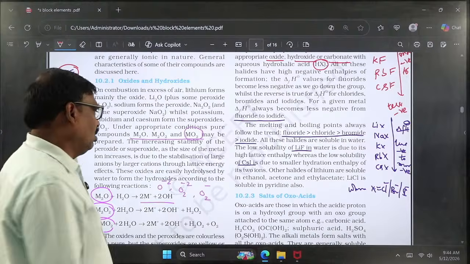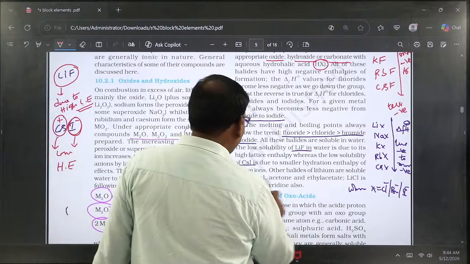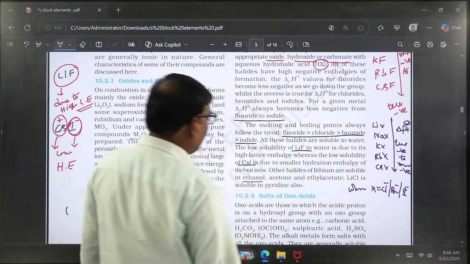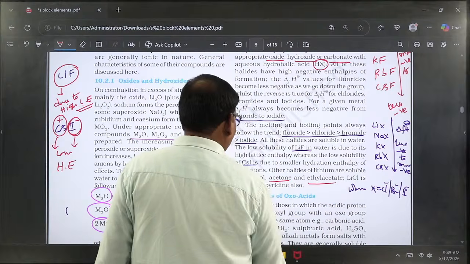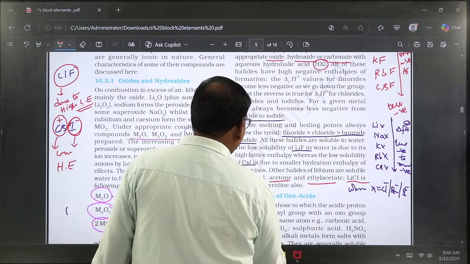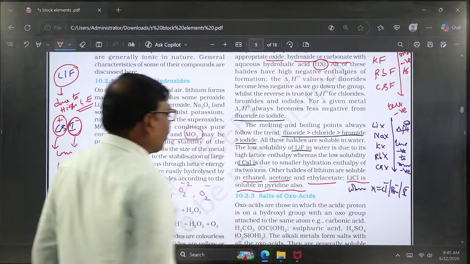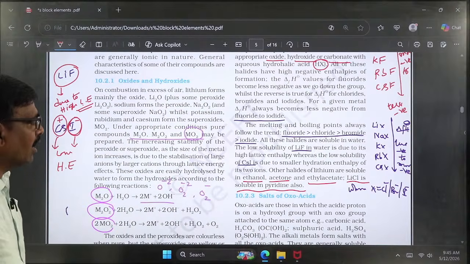The other halides of lithium are also soluble in ethanol, which is an alcohol, acetone and ethyl acetate, and especially lithium chloride is also soluble in pyridine. Actually, pyridine is an organic compound.